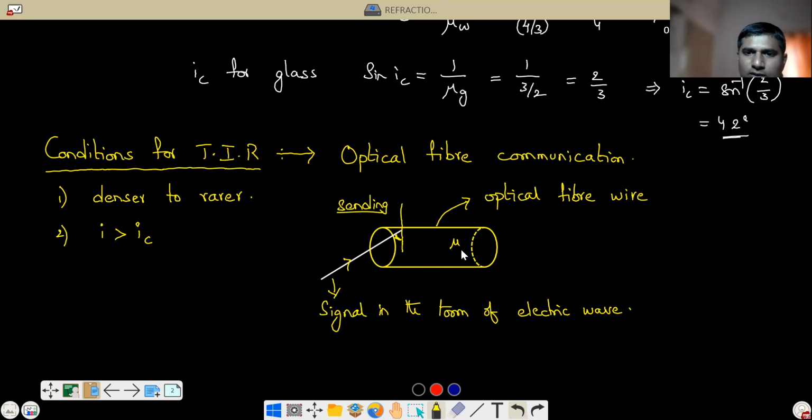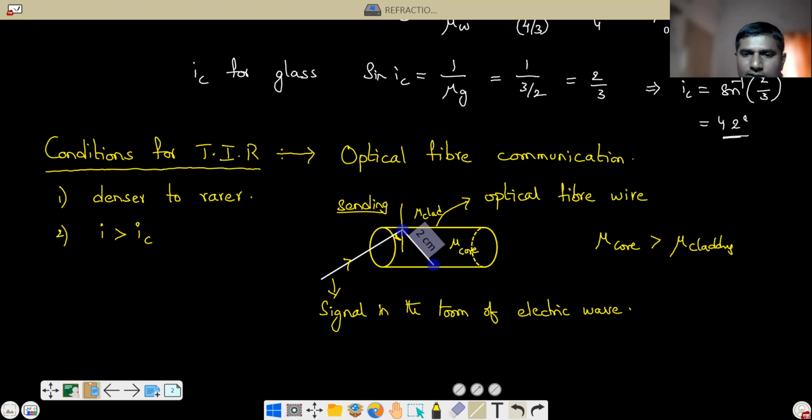Suppose this is called mu c, and this is called cladding. This is called core. This is called cladding. Generally, mu of core will be more than mu of cladding. So that means the ray is going from denser medium to rarer medium. So what will happen? The ray will get reflected back into the same medium.